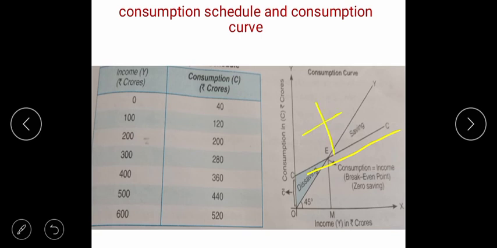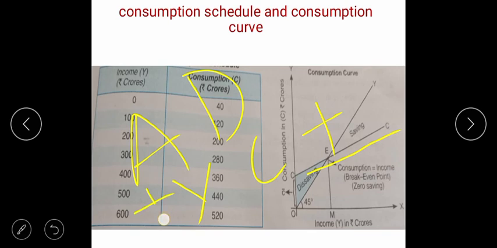I told you, aggregate demand, income increasing, consumption increasing, right? This is plus. That's why the CC curve is positive. Understood, children? Because income is increasing, consumption is increasing, CC is moving upward, right? Income increasing and consumption increasing, right beta?